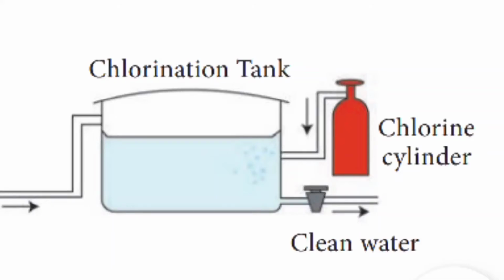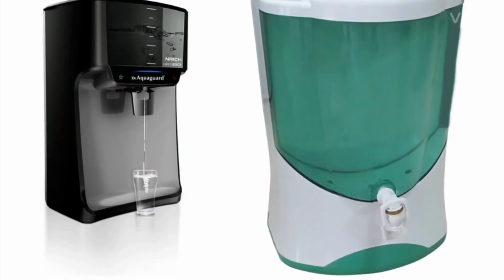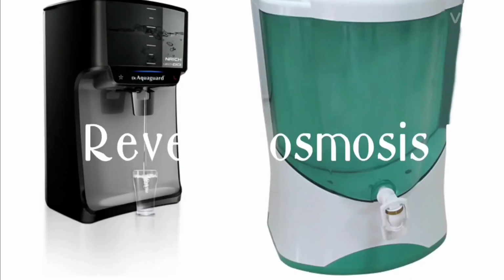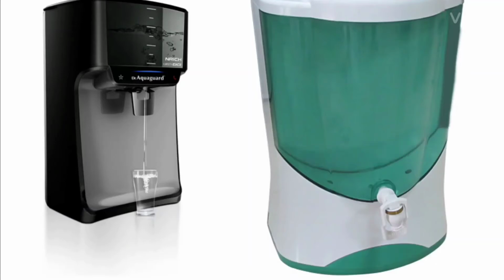In the house, you can see nowadays we are using RO water. What do you mean by RO? Let us discuss now. RO means reverse osmosis. RO purifiers can remove the dissolved impurities and the germs. They also improve the taste of the water. Once we are addicted, we use only RO water to drink. The name is derived from reverse osmosis used in the purifiers. Some RO purifiers also have a UV, that is ultraviolet, unit that destroys the germs present in the water.